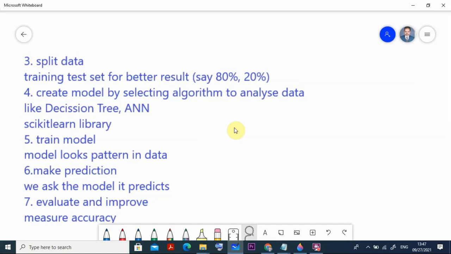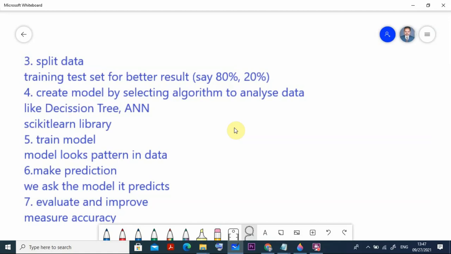Here the model looks for patterns in the data, and then we go for the prediction. We ask the model, and it predicts for new data. Say, for example, we categorize whether it is a cat or a dog. You give a new picture. There are some breeds which look like a cat but are actually dogs, so the machine will go for prediction of that, and we check what the accuracy is.